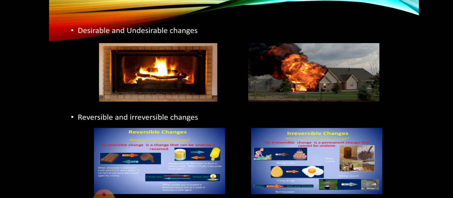Now the name itself tells us about the change: a reversible change can be reversed, which means it can be brought back into the original one, and the other one is irreversible, where you cannot get the original substance back. For example, a wet handkerchief that has been dried under a fan can again be made wet.